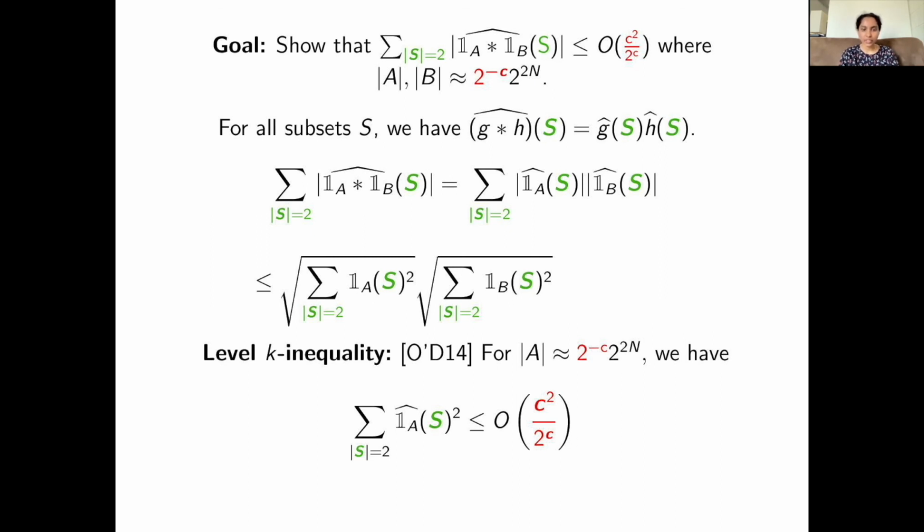This inequality and its variants have been used in most of the previous separations on quantum versus classical communication complexity, so it is not surprising that it shows up in our work as well. Substituting this inequality in our previous inequality, we get exactly what we want. This concludes the proof of the level 2 Fourier bound.